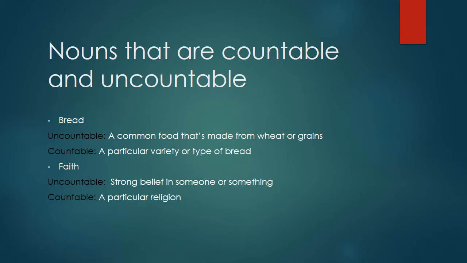There are some nouns that act as countable nouns as well as uncountable nouns depending on the usage. For example, bread. It is an uncountable noun when we take it as a material, for example, a common food that is made from wheat or grains. But when we talk about a particular variety or type of bread, then it is countable noun.